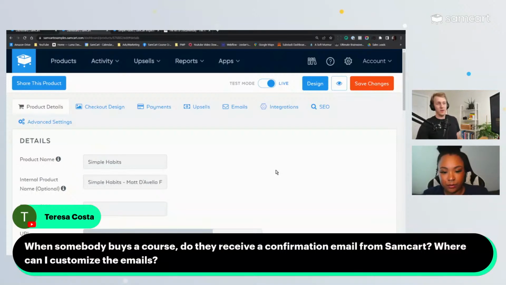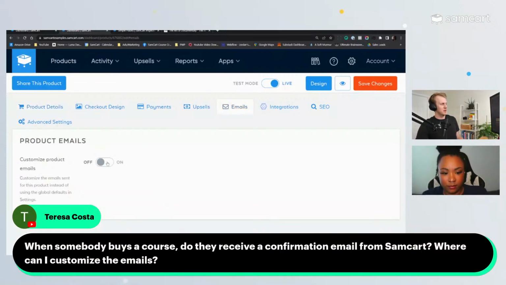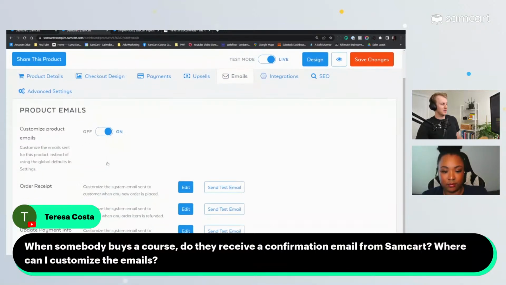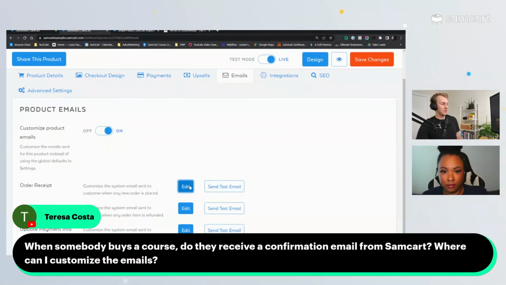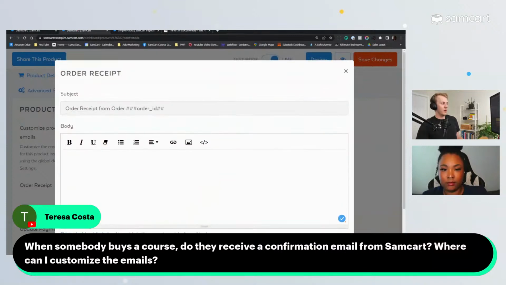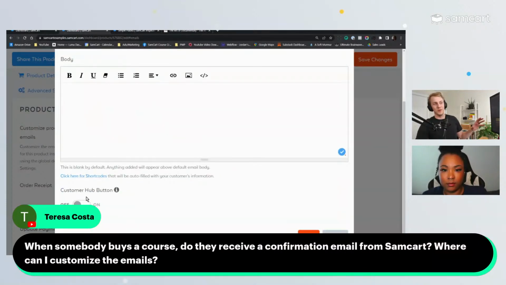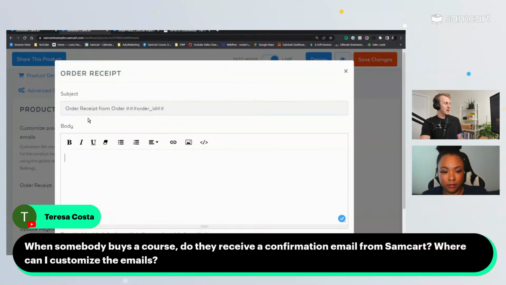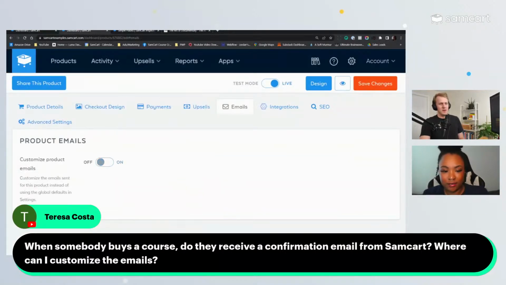Nice. And folks, if you're on Samcart, this is how you do it. You go inside your product, and then you go over to your emails here, and then you just hit that toggle right there and say customize emails. So now you can send yourself test emails. You can customize the emails to say, I want it to say this. I wanted to include a customer hub button so that they can manage their own account, manage their own payment methods. And then you can add short codes to customize it to their first name or to the name of the product that they have or to their order number, however you want to do it. And it's great. Off to the races.